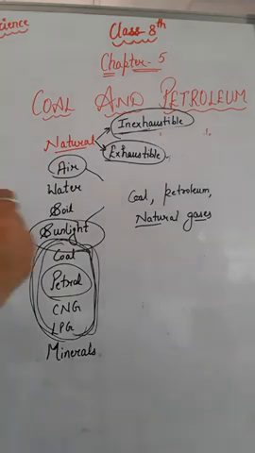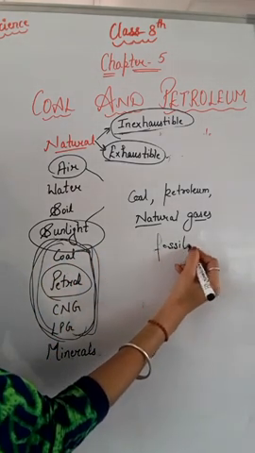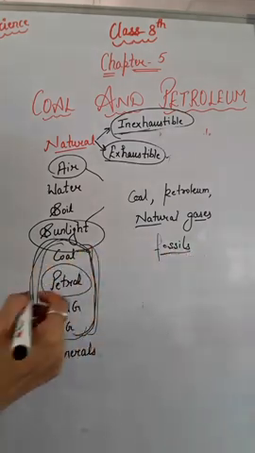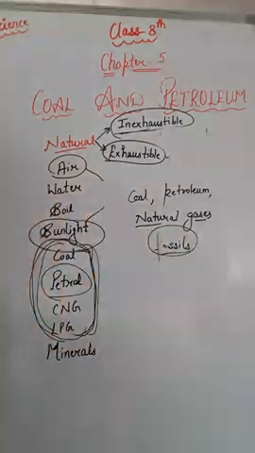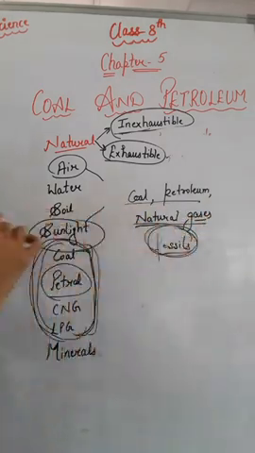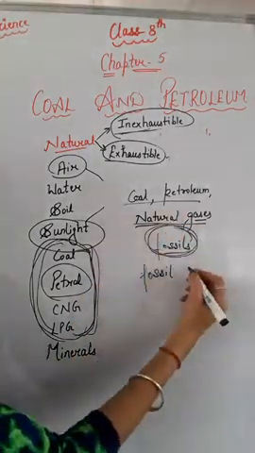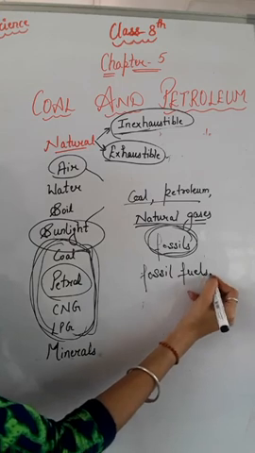These things, coal, petroleum and natural gas, were formed from the dead remains of living organisms, meaning fossils. The dead remains of living organisms are also known as fossils, right? So, these things are prepared from fossils. So, these are also known as fossil fuels. We can also call these things fossil fuels, right?